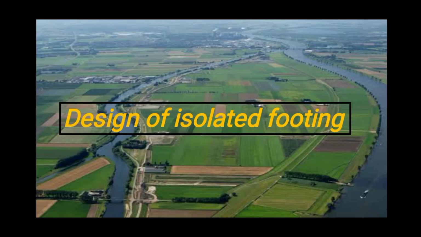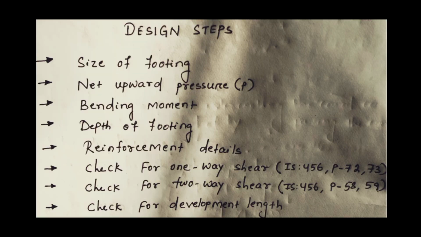So let us discuss the design of isolated footing. These are the various steps. By following these steps, we will be able to design the isolated footing. First of all, we have to determine the size of the footing.